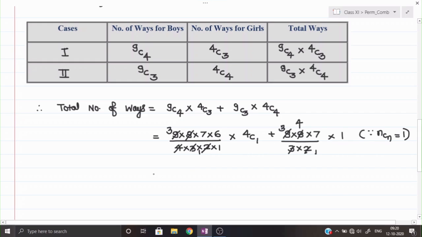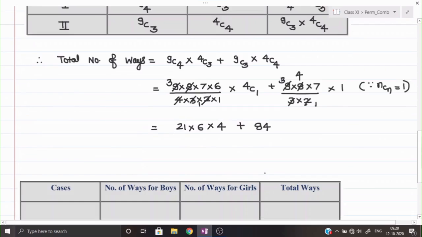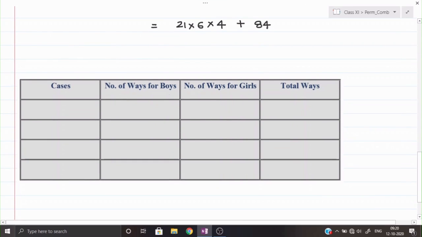So now we can simplify it. This will be 21 into 6 into 4C1. You know it is 4 plus 4 3s are 12. 12 7s are 84. Right? So here already we got the value for the first part, that is 504. So 504 plus 84. So if I add 4 plus 4, 8, this will become, I think, 588 ways. Means I will have total 588 ways.